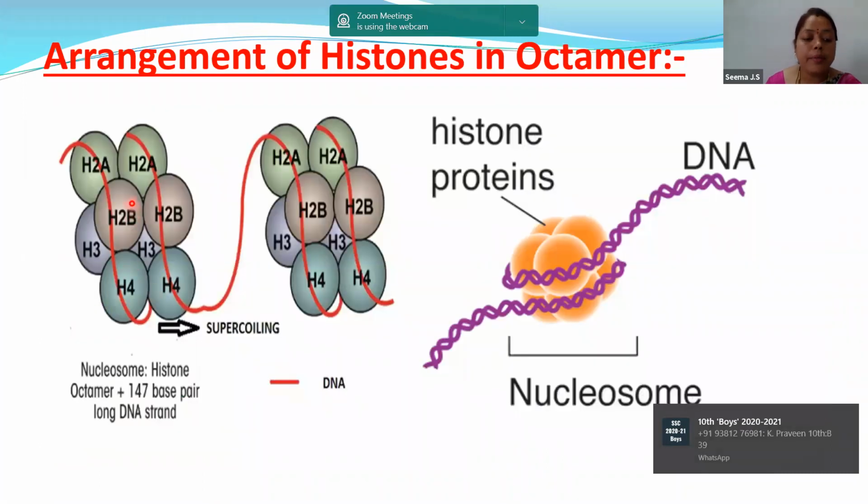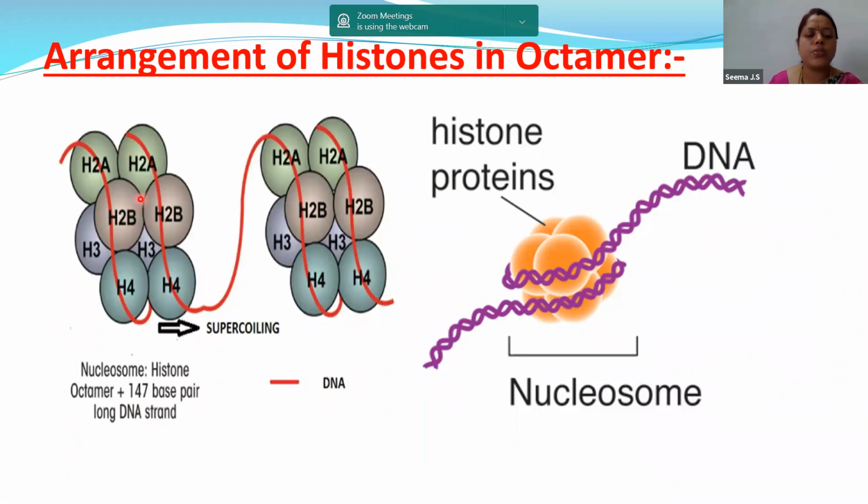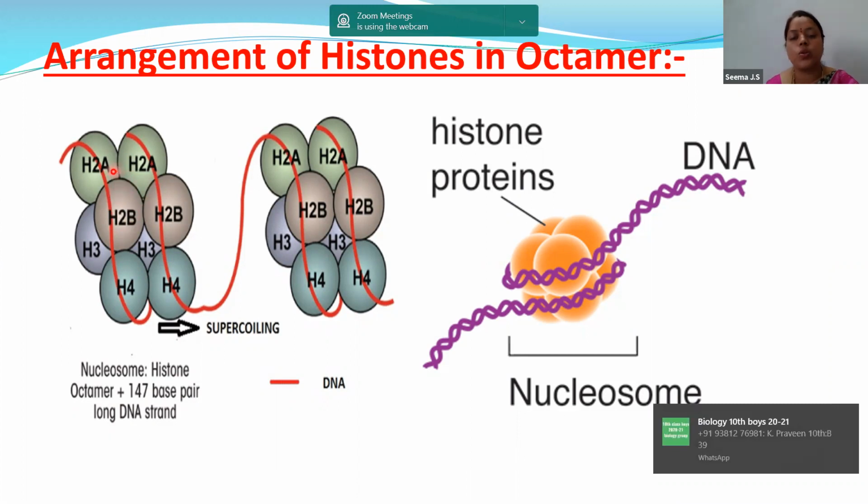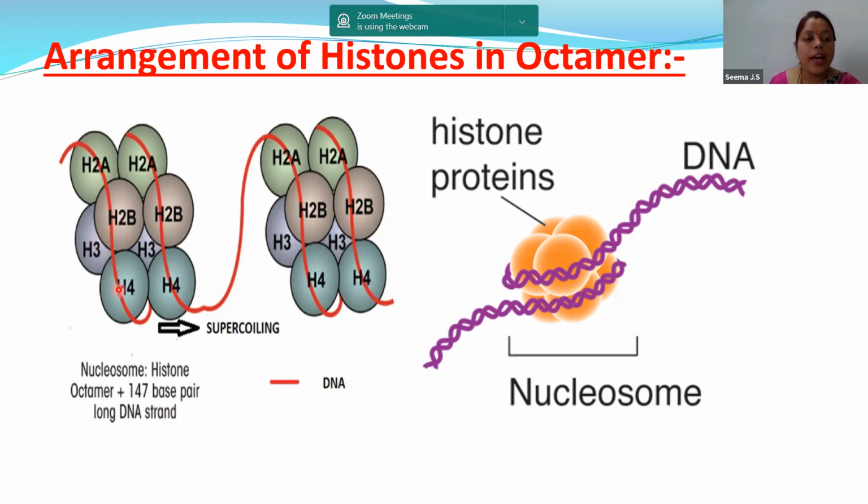So usually in each nucleosome, histones are present. How many histones are present? Only 4 histones are present. What are they? H2A, H2B, H3, H4. These histones are rich in lysine and arginine amino acids. So children, keep it in mind, these H's are nothing but histones. How many histones are present? 4 histones are present. What are they? H2A, H2B, H3, H4, and they are rich in lysine and arginine.